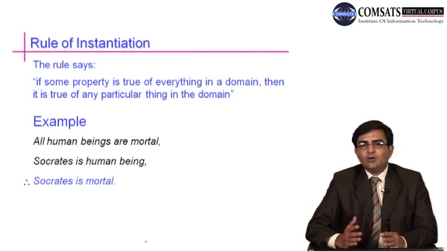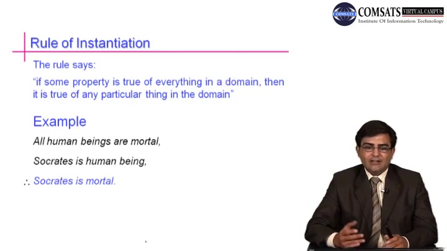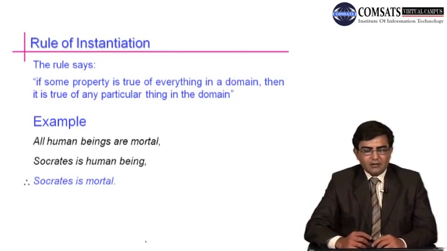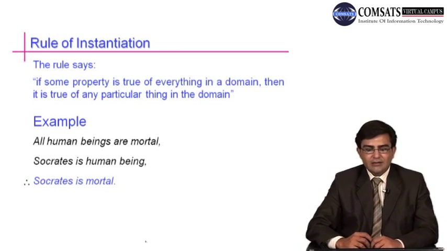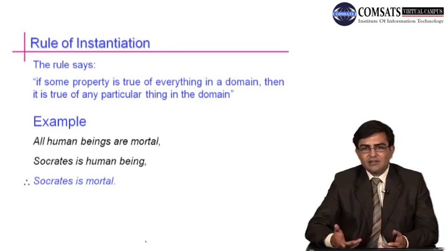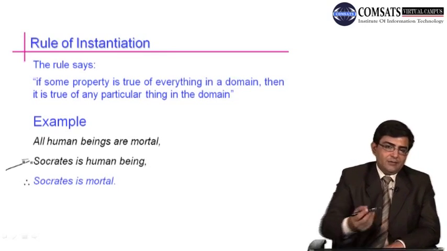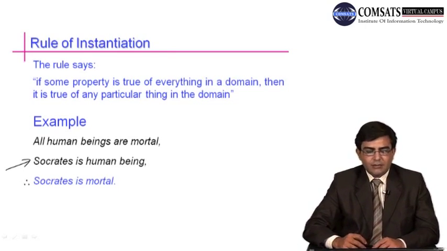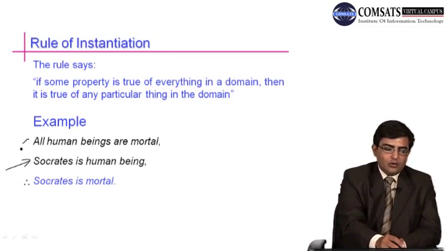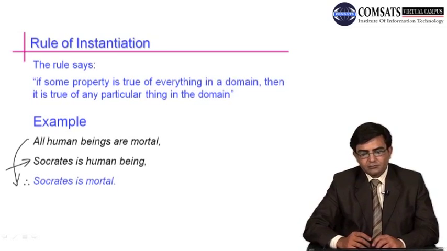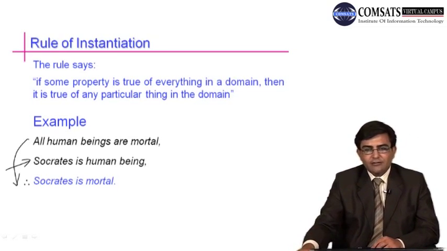So if a property is true for everything in a domain, then it is true for any particular thing in that domain. For example, all human beings are mortal, means all humans have to die, they will be dead. Socrates is a human being, means Socrates is a mortal, and Socrates will die. Therefore this property will hold for Socrates also. So this is basically the rule of instantiation.